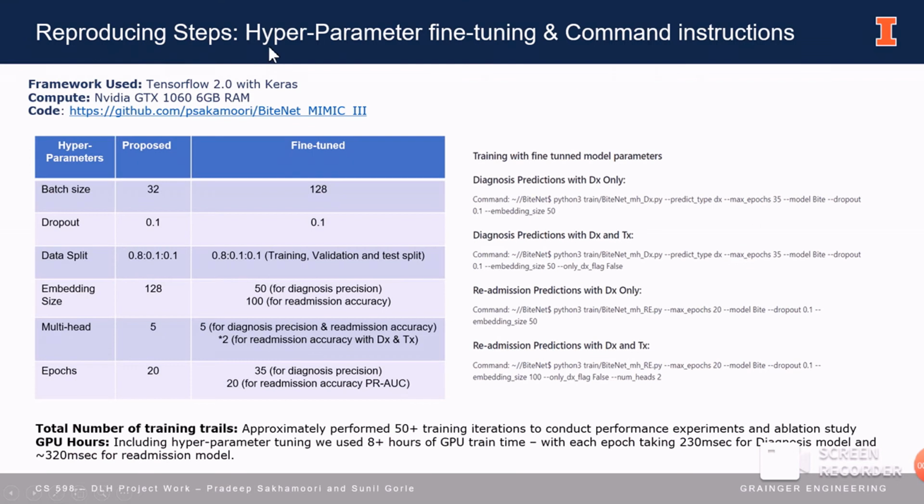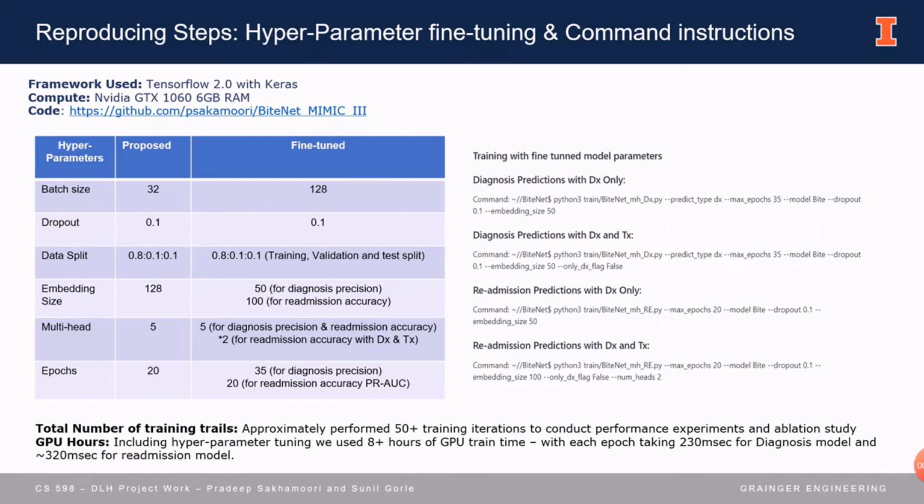Here, let's look at the reproducing steps. We are using TensorFlow 2.0 as the framework for developing the model, and a 1060 GTX NVIDIA card with 6 GB RAM for the training compute. When we started training the model with the parameters presented in the paper, we saw that the precision and accuracy numbers were not matching the published numbers.